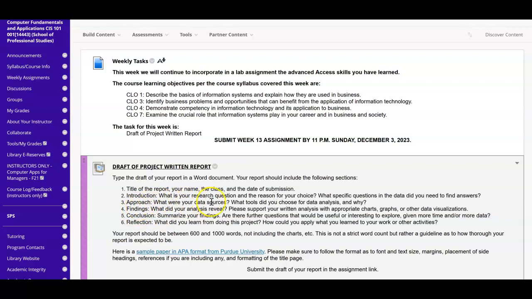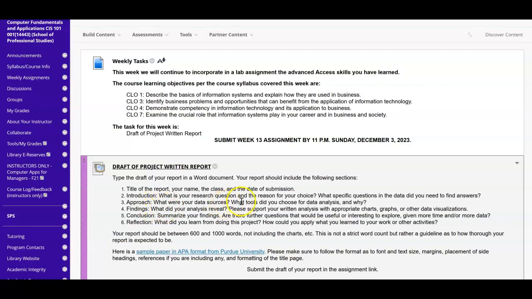The approach, what were your data sources? Okay, were you using Excel? Were you using Access? What tools did you choose for data analysis and why? Were you using queries? What else did you use? What did your analysis reveal? All right, this is a typical research, whether you're doing this with Access or Excel, this assignment is a typical research assignment on the undergraduate as well as graduate level, okay, which I think you've already figured out.